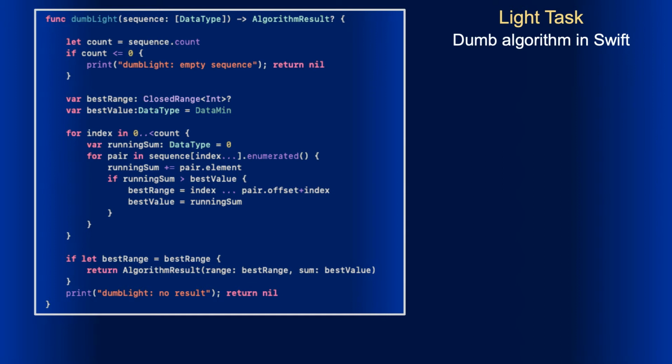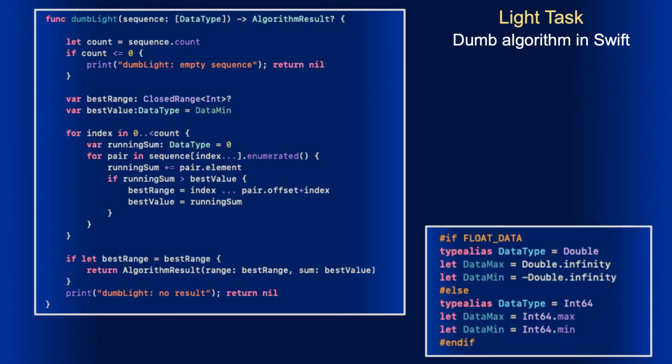The third feature is the enumerated method for an array that allows us to have an indexed element without keeping an additional variable. And the fourth feature that I desperately want to see in Java for many years, but it will probably never come: preprocessor macros, called compilation conditions in Swift. So again, we can select the type of data depending on whether or not the compilation condition FLOAT_DATA is defined.